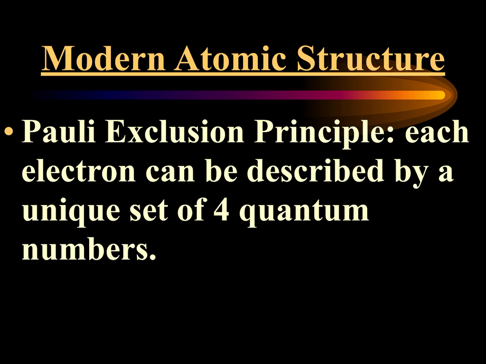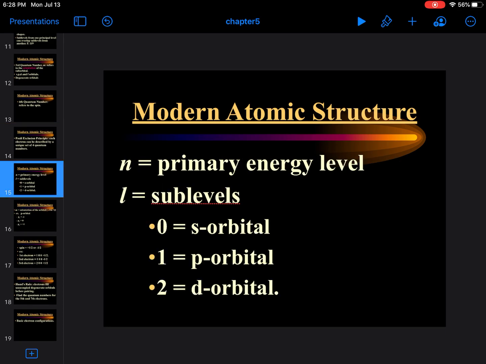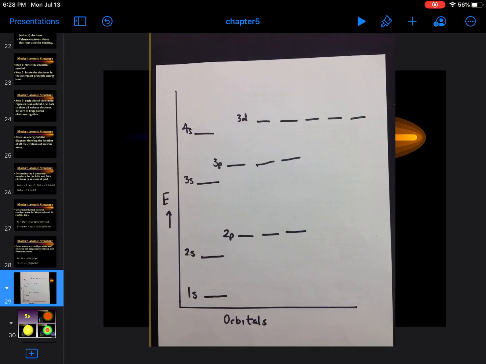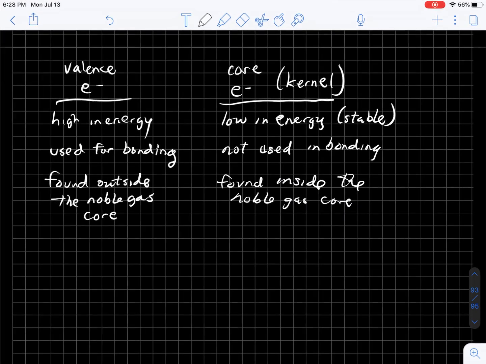Okay, so how does that work? Well, we're going to come back to that. I'm going to show you what's called an energy orbital diagram for this. So let's copy this, and I'm going to ask you to copy it and put it in your notes as well. Okay, let's paste it.